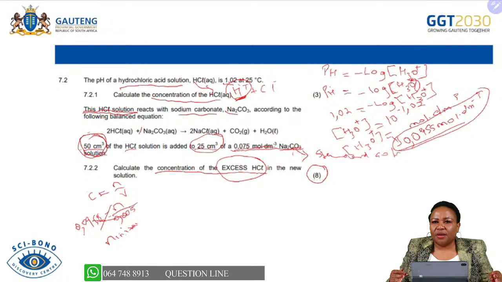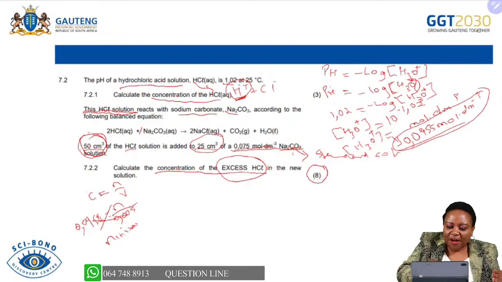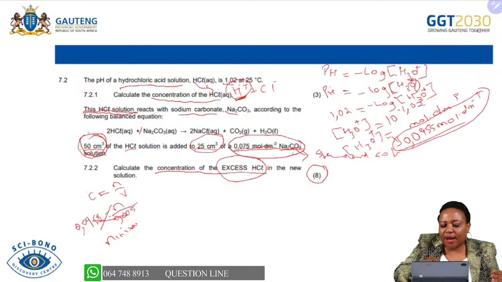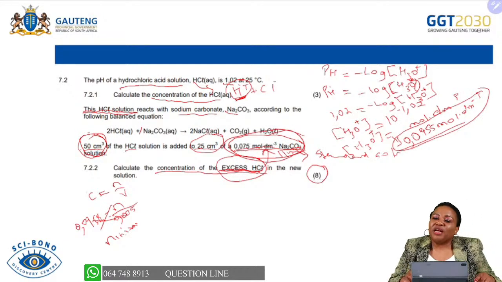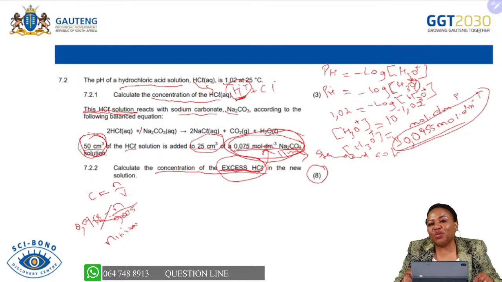At first, this is what you had initially before it reacted with sodium hydroxide. Then after that, you are also going to find the number of moles of sodium carbonate, because immediately when they say hydrochloric acid is in excess, it means sodium carbonate is our limiting reactant. So the number of moles of sodium carbonate that will react with the acid are the ones that will determine the product. Those are the number of moles that are going to be used, and they will also determine the moles that are produced.